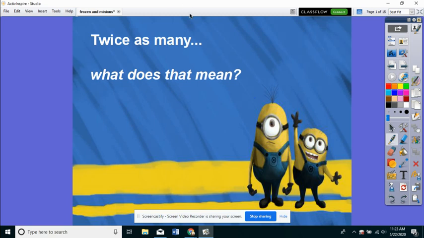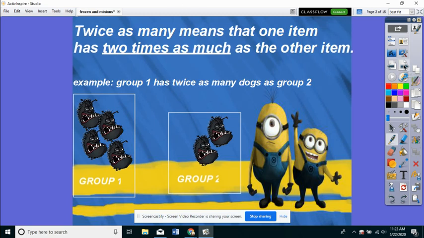Twice as many. What does that mean? Twice as many means that one item has 2 times as much as the other item. For example, group 1 has twice as many dogs as group 2. Group 2 has 2 dogs. Group 1 has 1, 2, 3, 4.